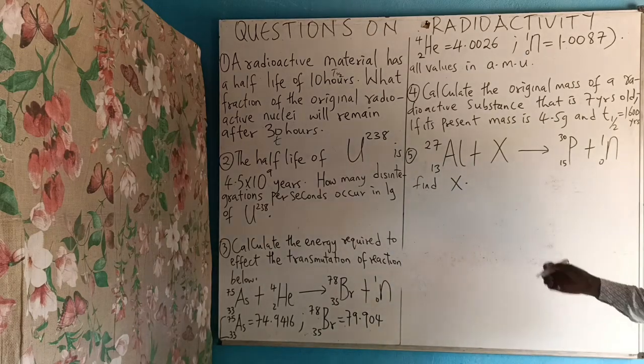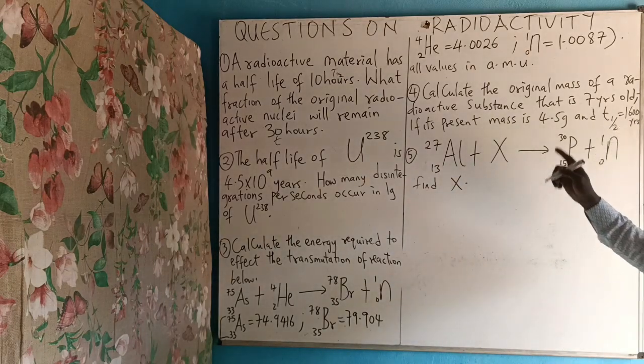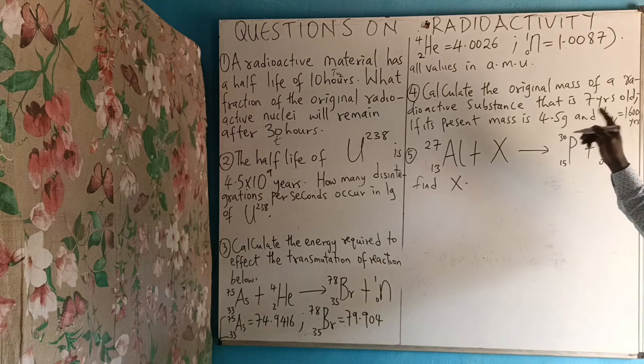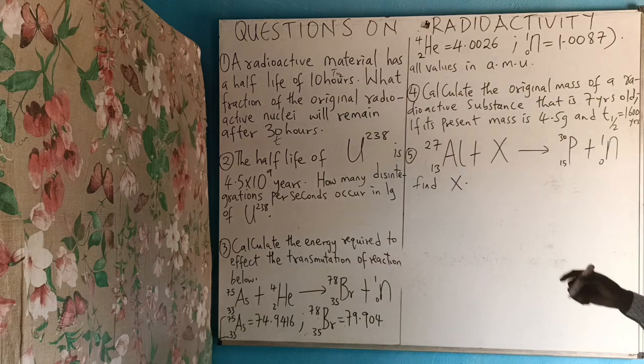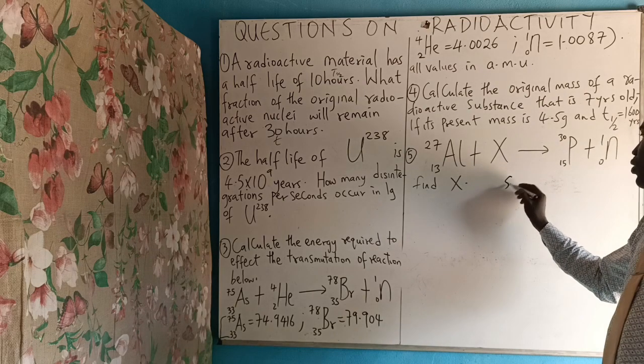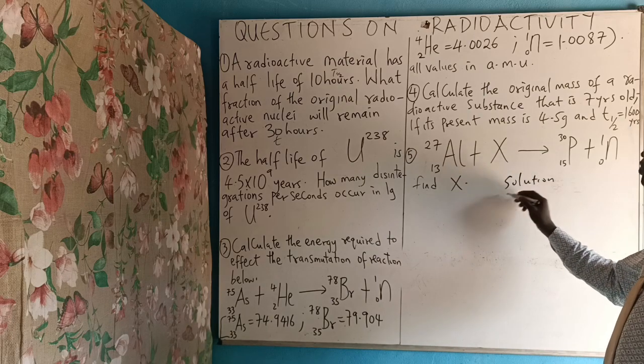To solve question number 4, calculate the original mass of a radioactive substance that is 7 years old if its present mass is 4.5 grams and half-life is 1,600 years. Original mass is what you are asked.